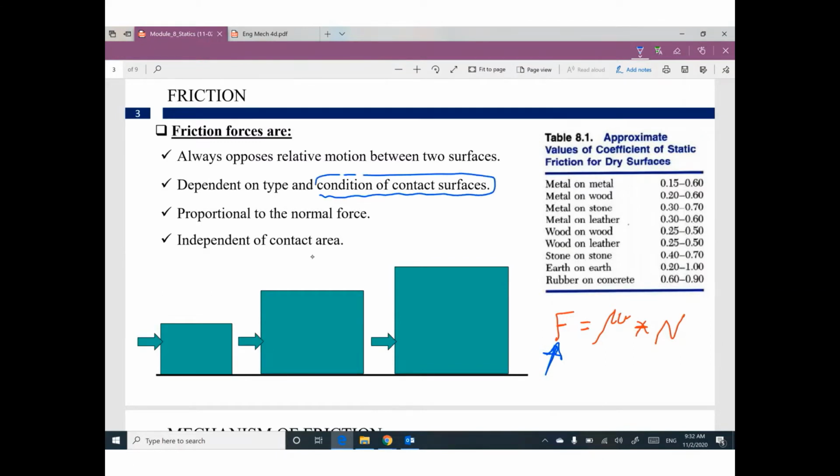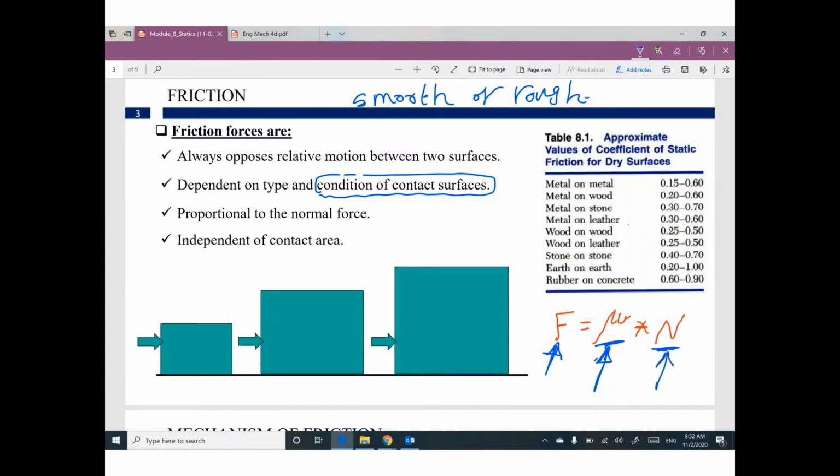Is it smooth or rough or very rough or very smooth, which depends on the value of mu. This table can give you some values for mu. We will not use them because mu will be given in the problem. Don't worry. The second factor is the weight.